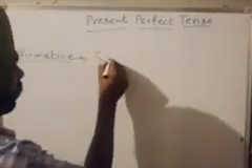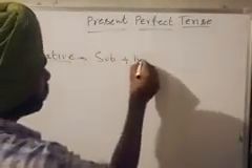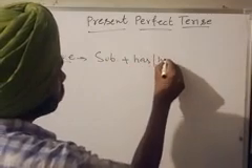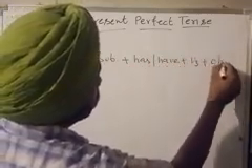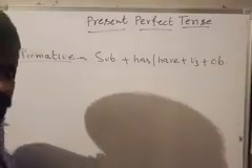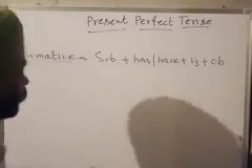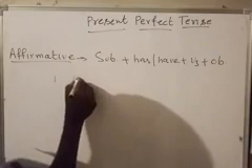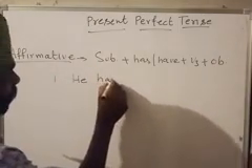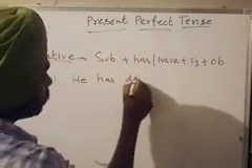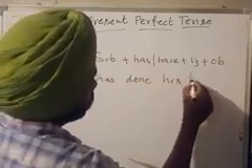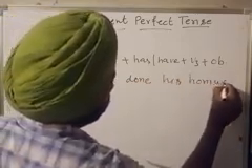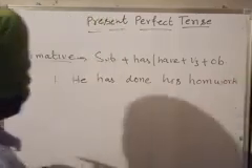First we use subject, then we use has or have, then we use verb third, and in the last position we use object. I will give you two examples to make you understand. First one is, he has done his homework.